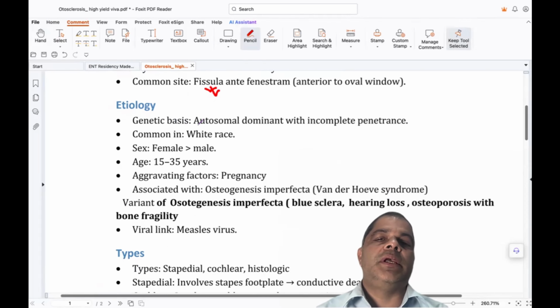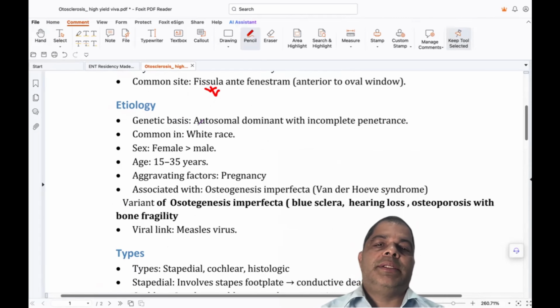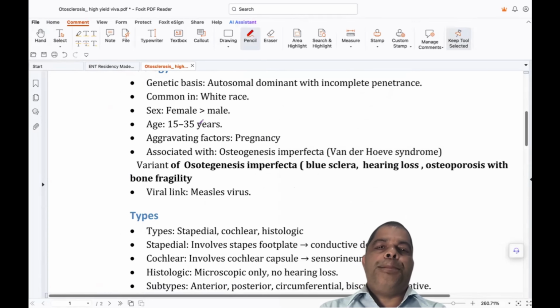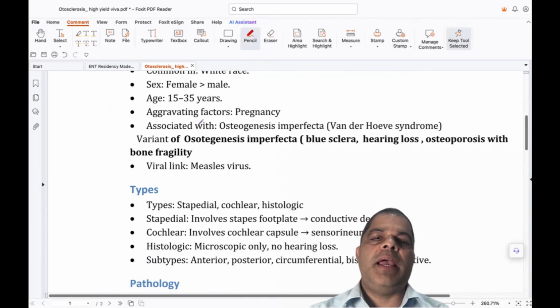What are the etiologies that cause otosclerosis? One is the genetic basis. It is autosomal dominant with incomplete penetrance. This is the genetic basis. It is common in white races, more in females than males, in the age group 15 to 35.